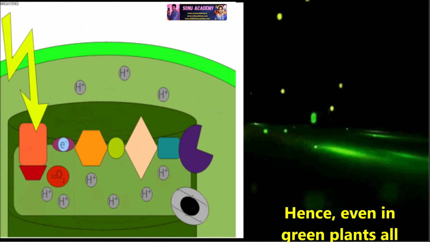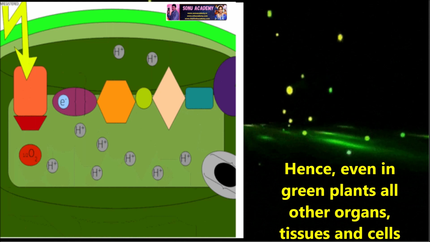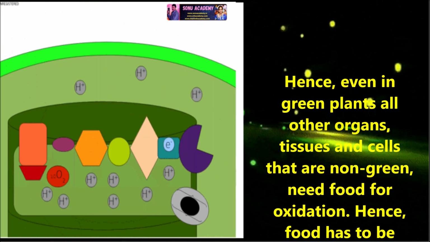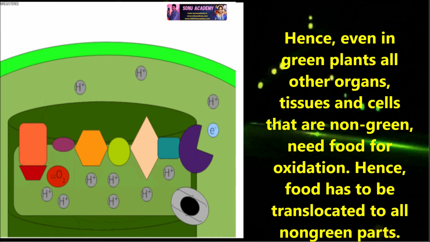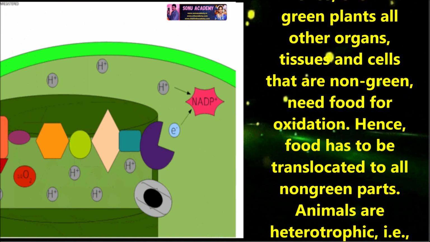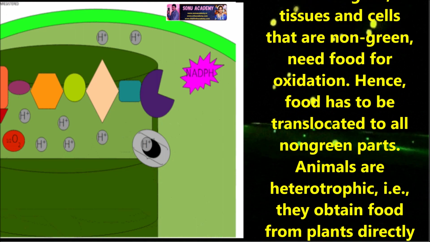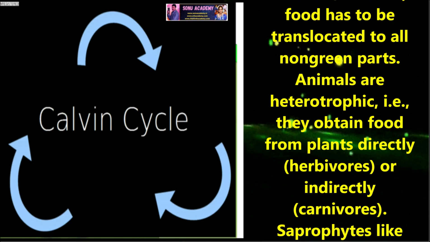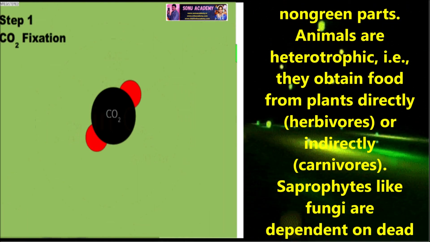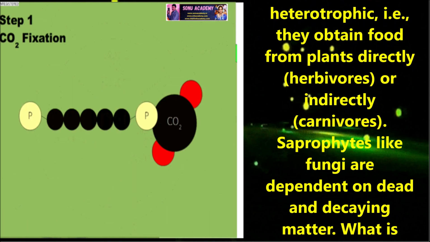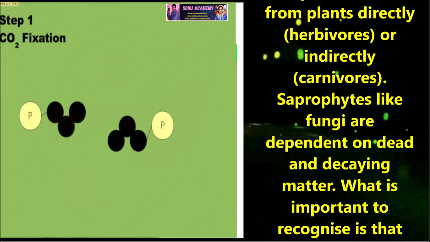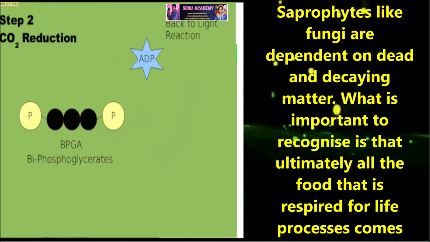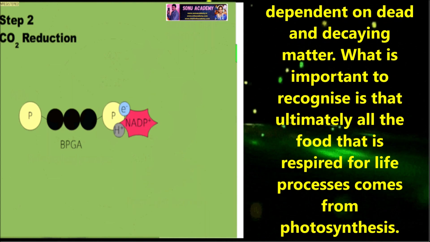Hence, even in green plants, all other organs, tissues, and cells that are non-green need food for oxidation. Hence, food has to be translocated to all non-green parts. Animals are heterotrophic, that is, they obtain food from plants directly, like herbivores, or indirectly, like carnivores. Saprophytes, like fungi, depend on dead and decaying matter. What is important to recognize is that ultimately all the food that is respired for living processes comes from photosynthesis.